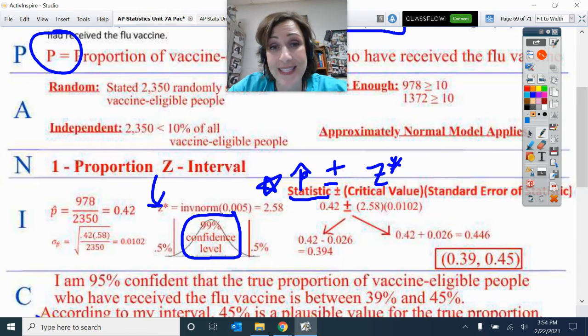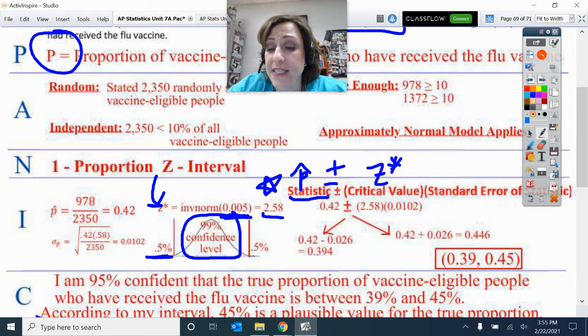On the AP exam, they did 99% confident. That puts 1% split, so that's a half of a percent in one tail. So you had to do inverse norm of 0.005. That's 2.58 for that critical value.